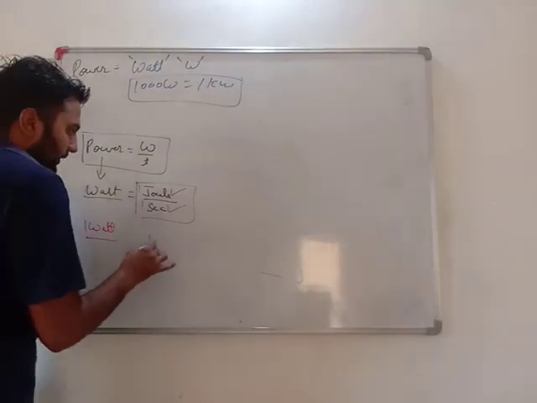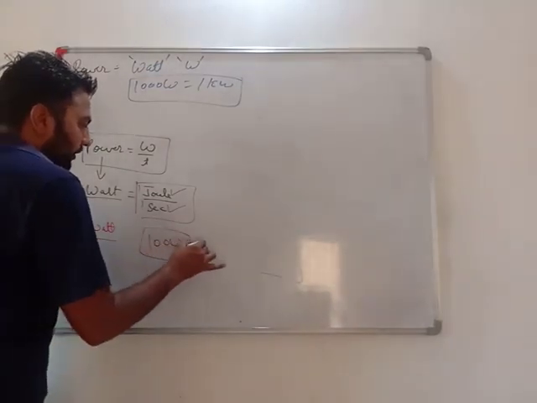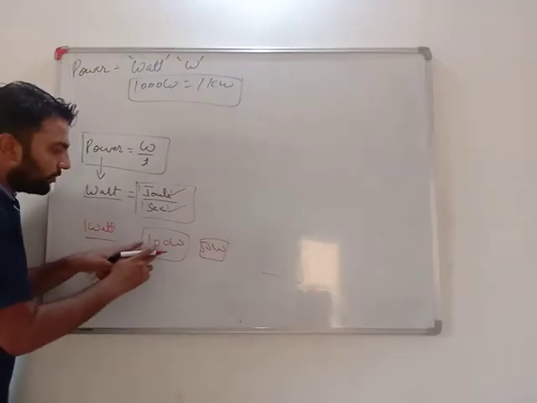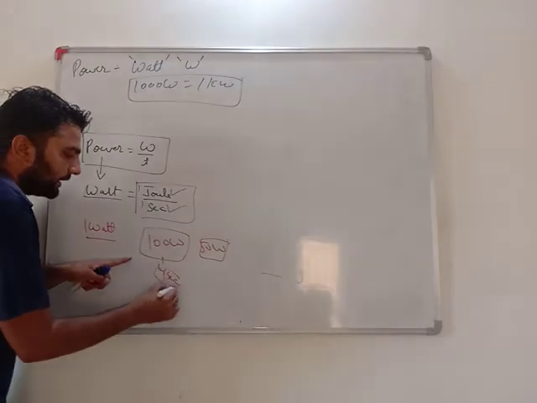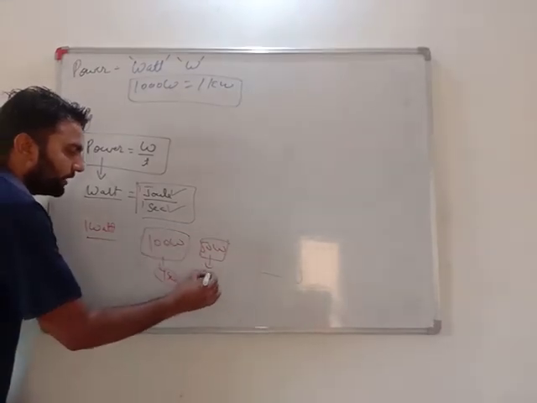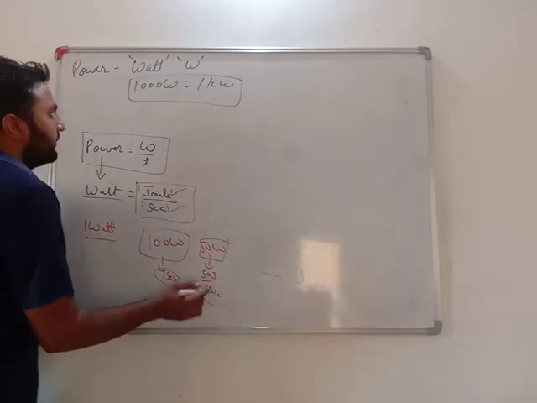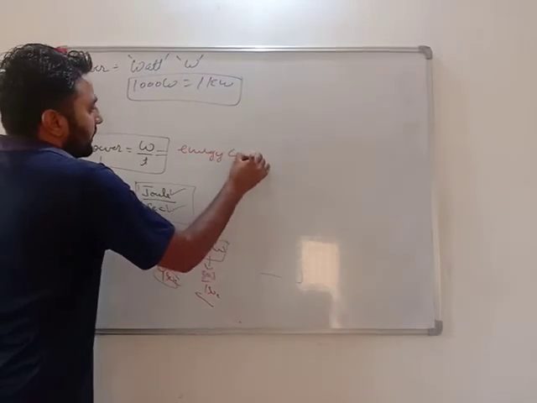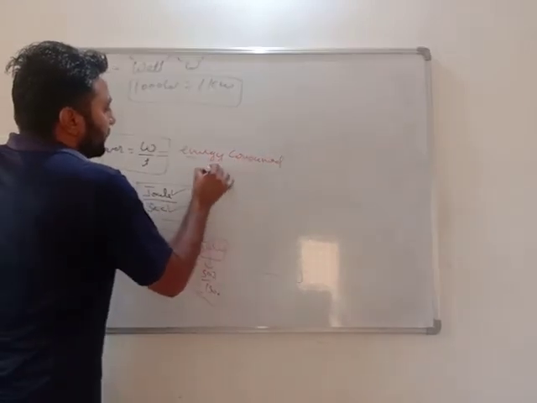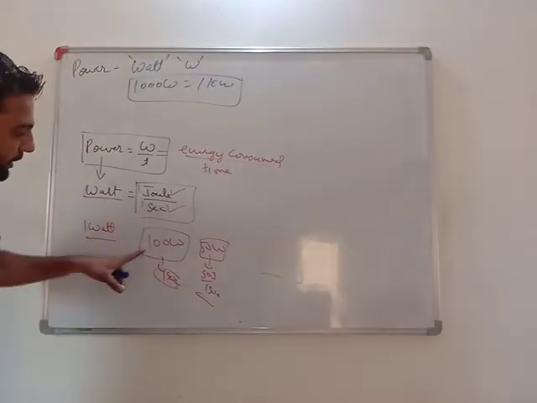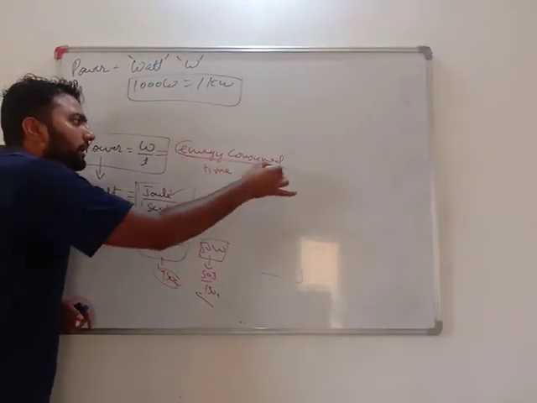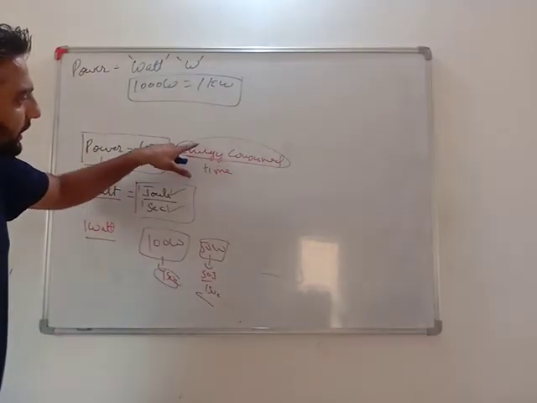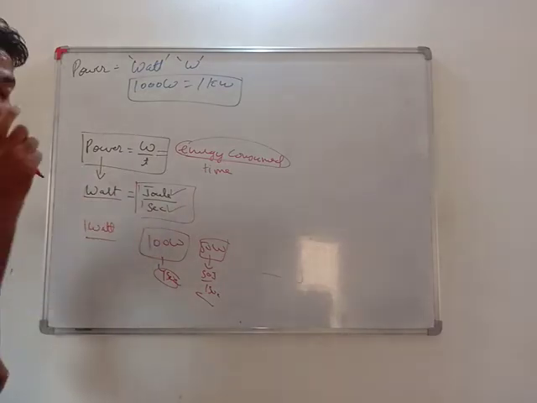You might have seen a 100 watt bulb or a 50 watt bulb. It means that the bulb is doing 100 joule of work in 1 second. A 50 watt bulb is doing work of 50 joule in 1 second. Moreover, this work done is also called energy consumed upon time taken. A 100 watt bulb means 100 joule of work is done, so it is also consuming 100 joule of electrical energy in 1 second.